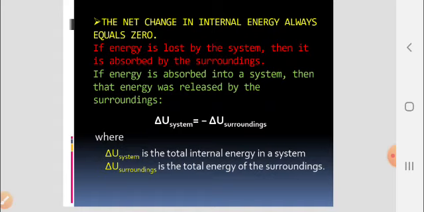If energy is lost by the system, then it is absorbed by the surroundings. If energy is absorbed into a system, then that energy was released by the surroundings. So, by this equation, we can understand that the change in internal energy of the system is equal to the change in internal energy of the surroundings with a negative sign.